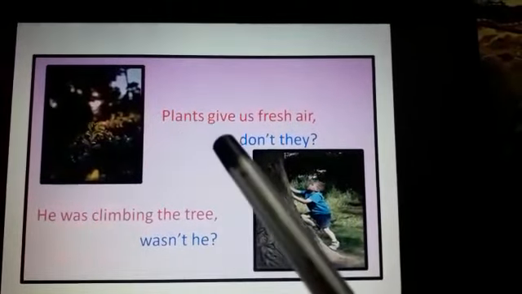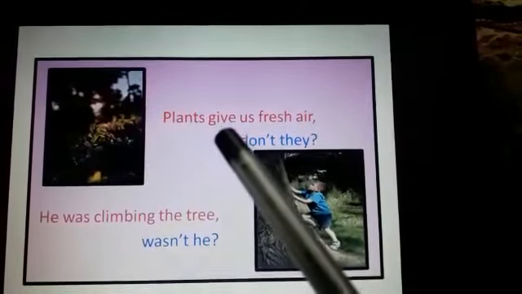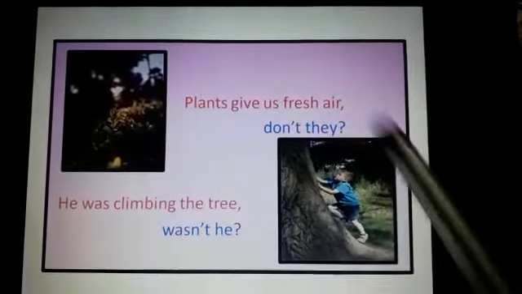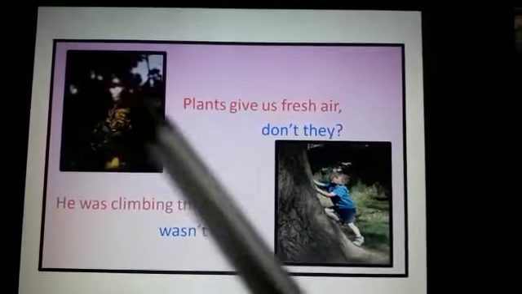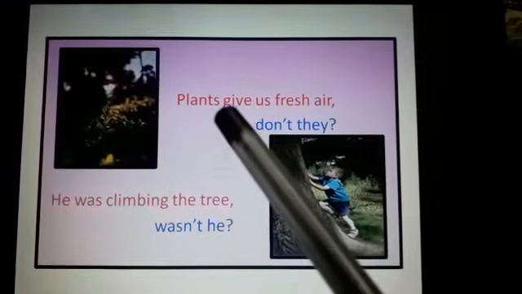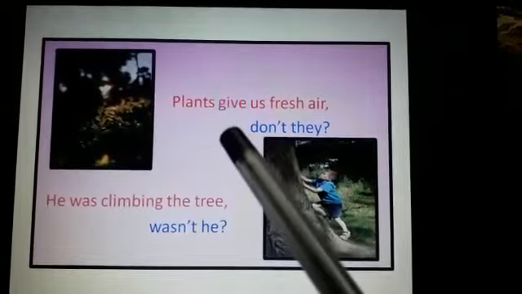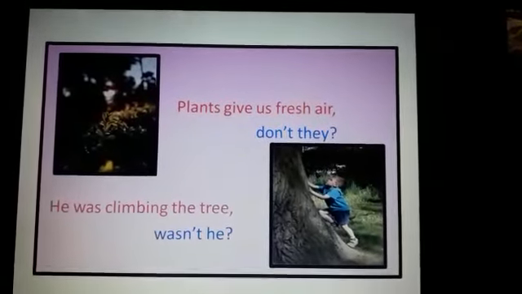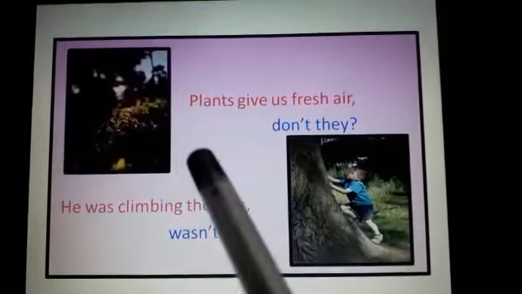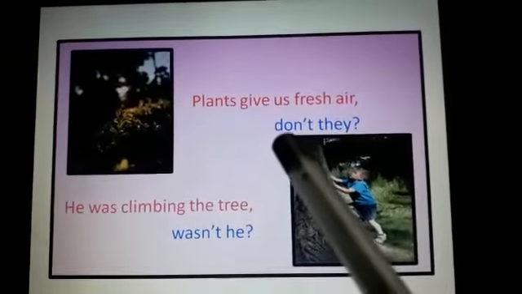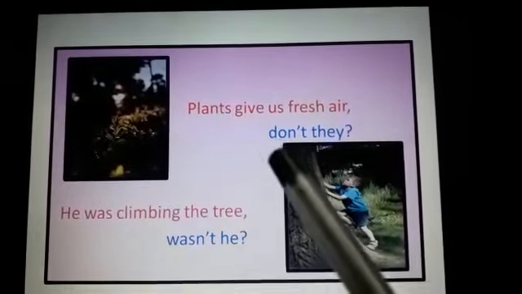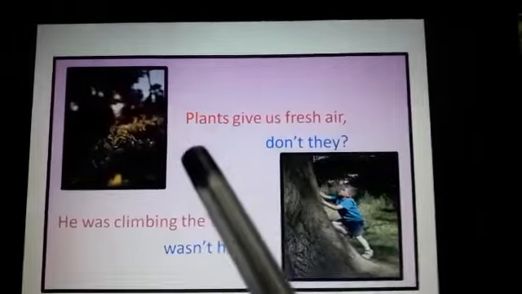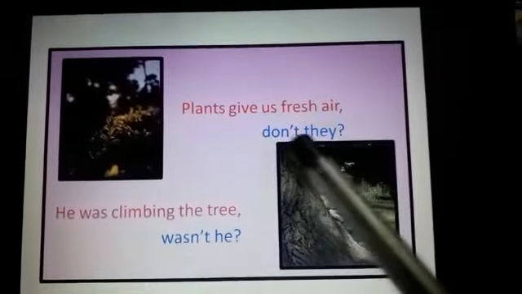Then, plants give us fresh air. See here also there is no auxiliary verb. If an auxiliary verb comes, it's very easy, you can take the same thing. But if there is no auxiliary verb, then you have to see the main verb and think about the tenses. Here it is in present tense, so we have to use do. And because plants is plural, you have to use do only, not does. There is no not, so don't. Plants is plural, so you have to use don't they.